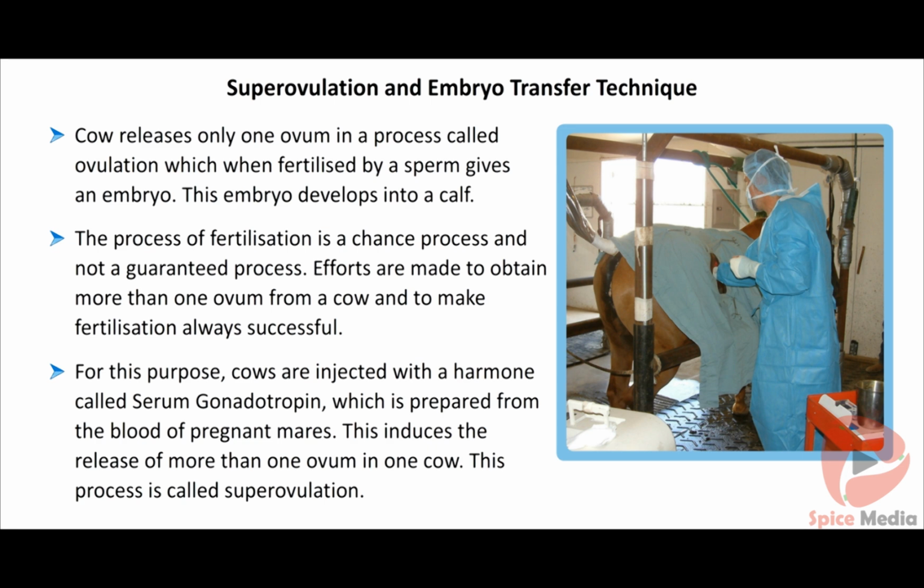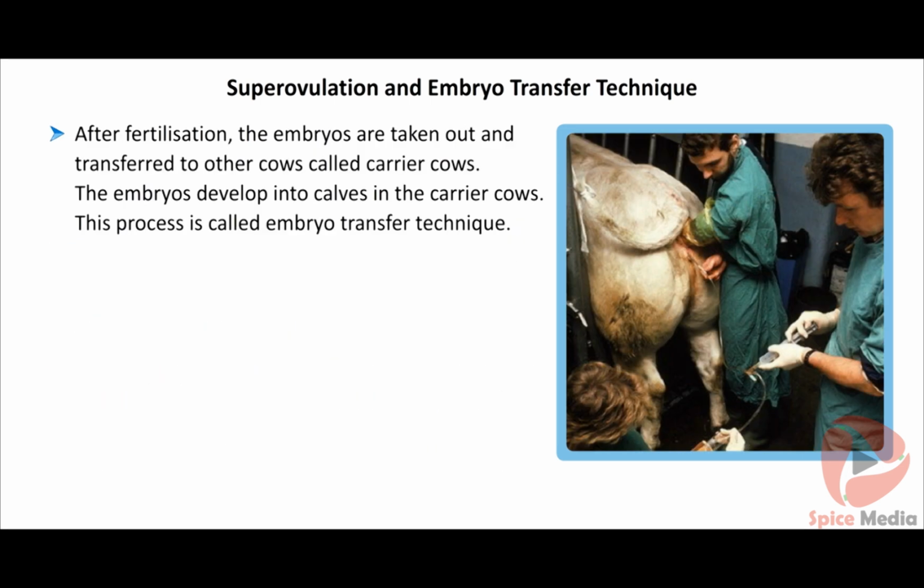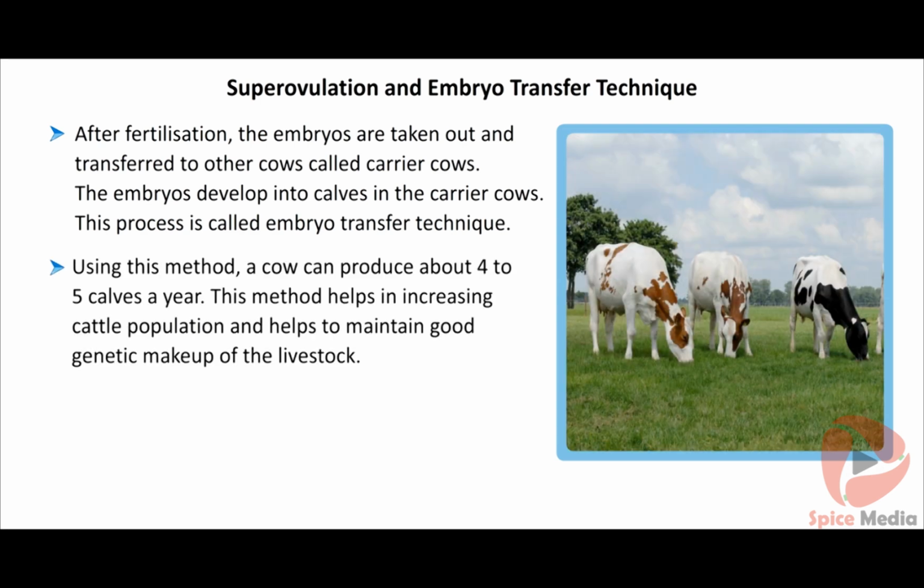After fertilization, the embryos are taken out and transferred to other cows called carrier cows. The embryos develop into calves in the carrier cows. This process is called embryo transfer technique. Using this method, a cow can produce about 4 to 5 calves a year. This method helps in increasing the cattle population and helps to maintain the good genetic makeup of the livestock.